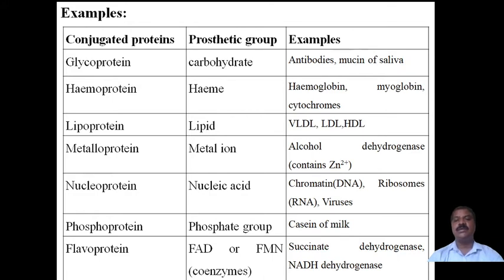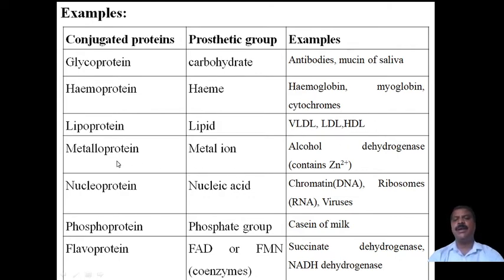Then lipoprotein. A lipoprotein has a lipid as the prosthetic, non-amino group along with the protein. Examples of this are very low density lipoprotein and high density lipoprotein. These are related to cholesterol. Cholesterol is also carried in lipoproteins, and these are the examples.